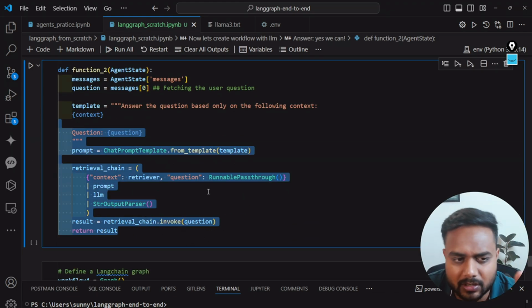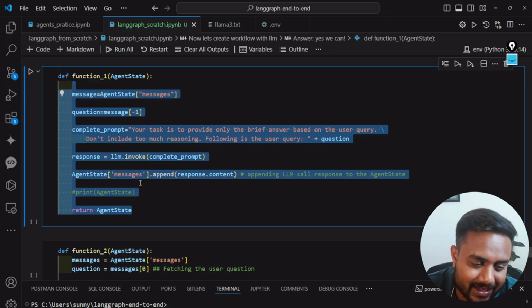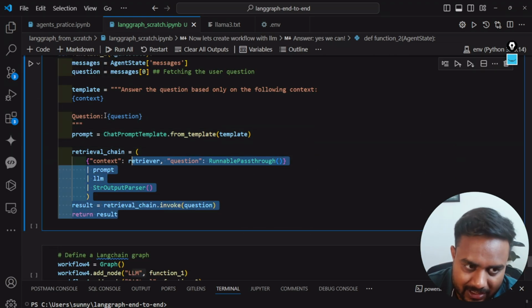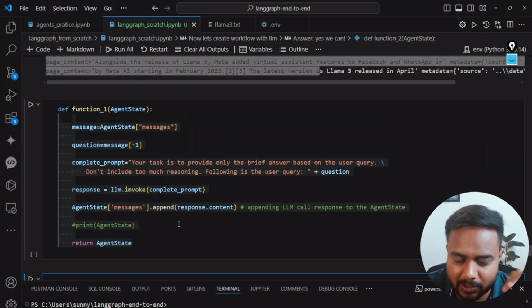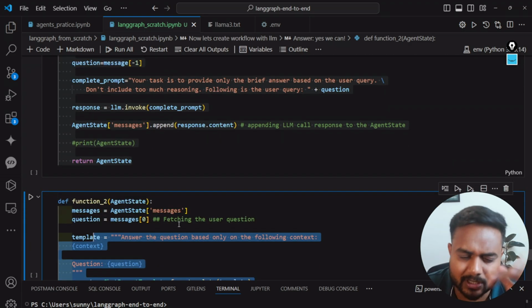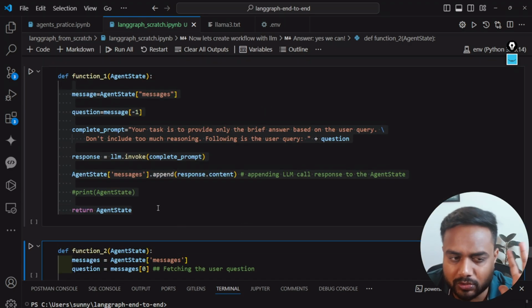And just for the sake of simplicity, I'm just going to compare, as of now, what my LLM is generating and what this RAG is generating. This is the agenda of this particular workflow. Nothing much, but you can tweak the logic according to your requirement, whatever you want to do over here. I'm just showing you the simple one.